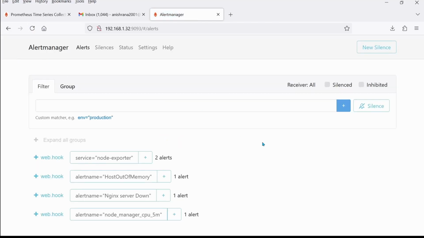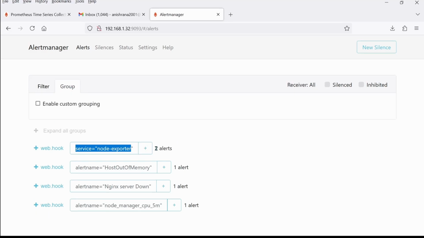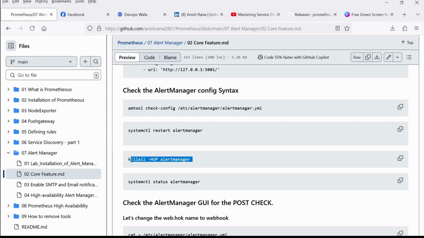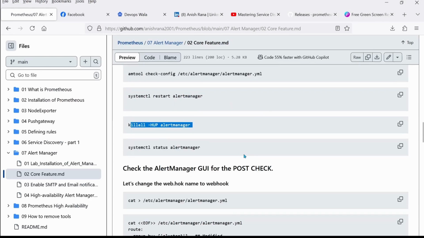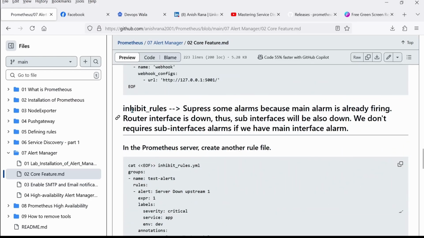If I refresh this page, now you can see that it says two alerts with the grouping of service equal to node exporter. If I click on the group, I see that inside this group, I have two alerts and the other alerts are single alerts. This is how we can add grouping in Alert Manager.